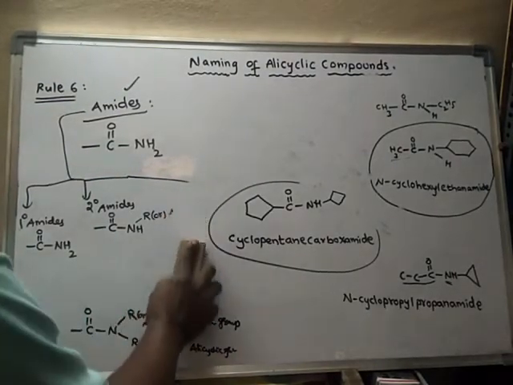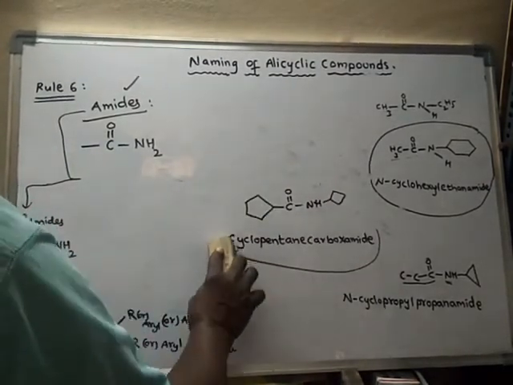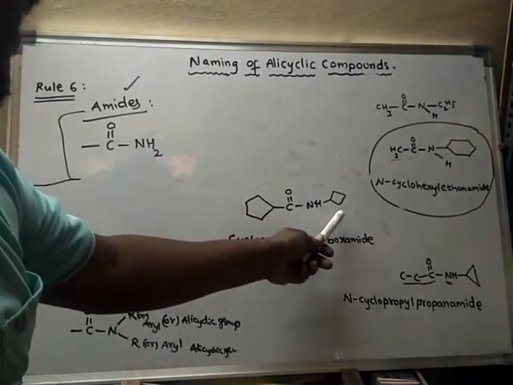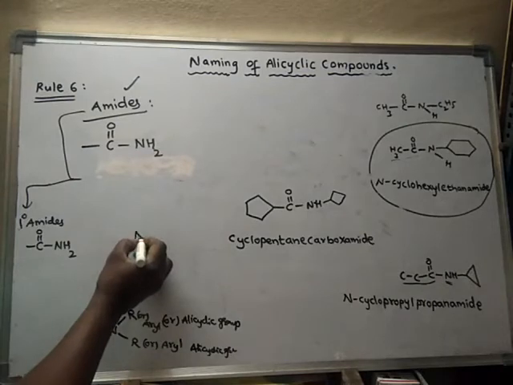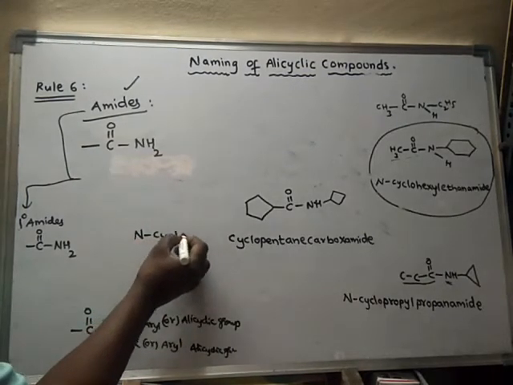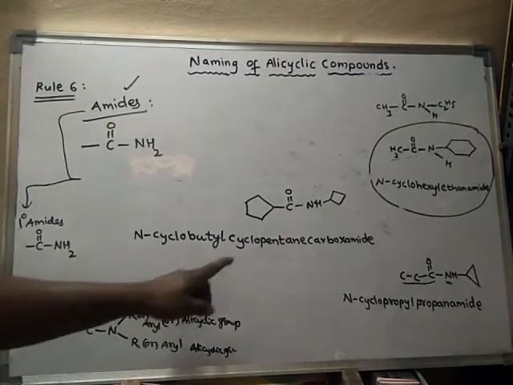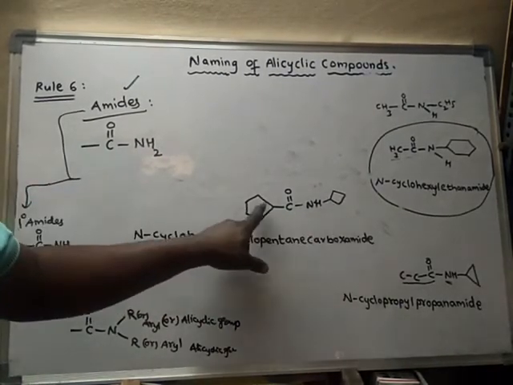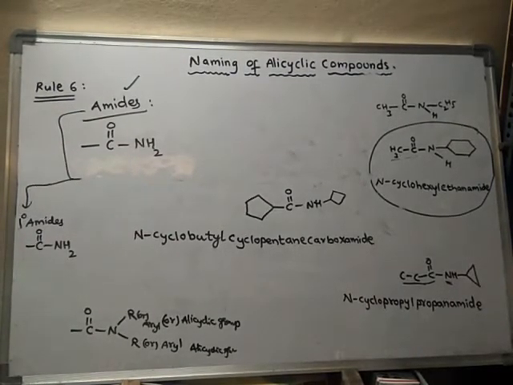Cyclobutane is attached to nitrogen. Hence I have to write N-cyclobutyl. N-cyclobutyl cyclopentane carboxamide. So this is the name of the compound.